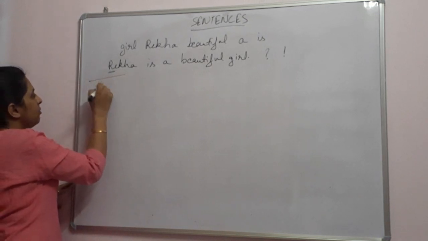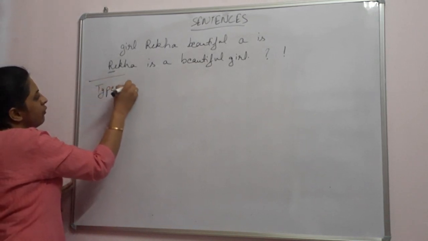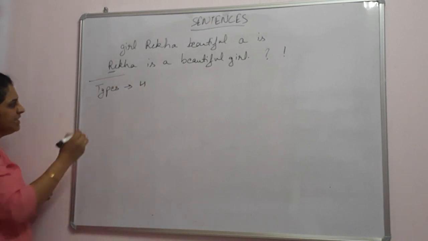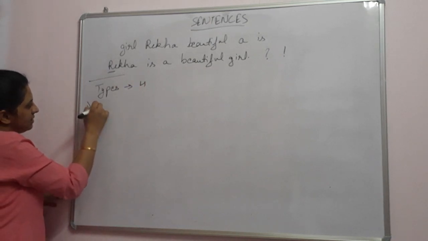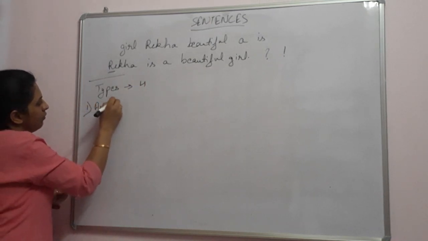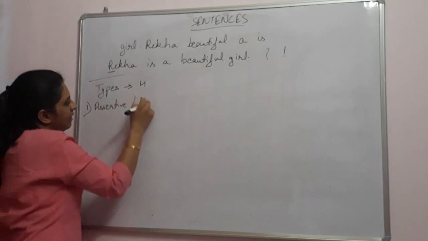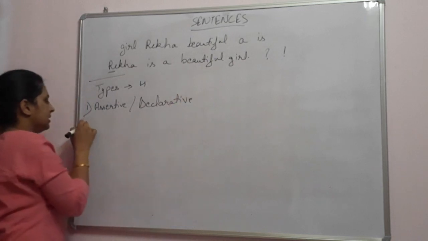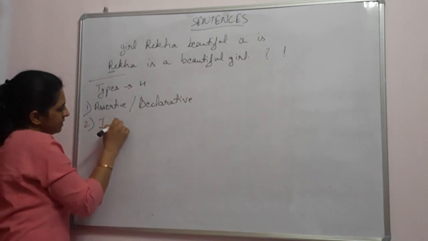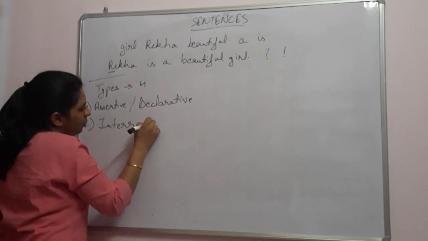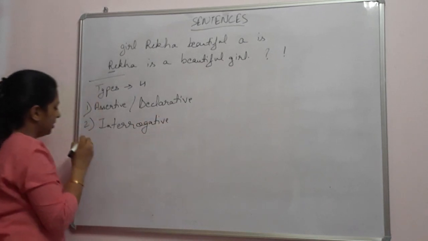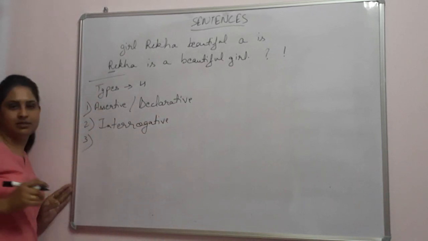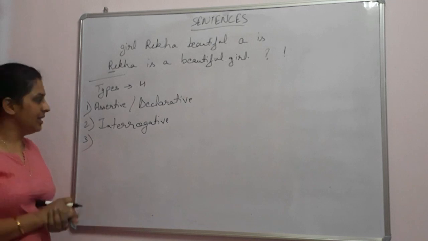Well, a sentence can be further classified into four types. The first one is assertive sentences, which are also known as declarative sentences. The second one is interrogative sentences. I hope you have heard this word many times, especially in movies when the police interrogates the culprit.